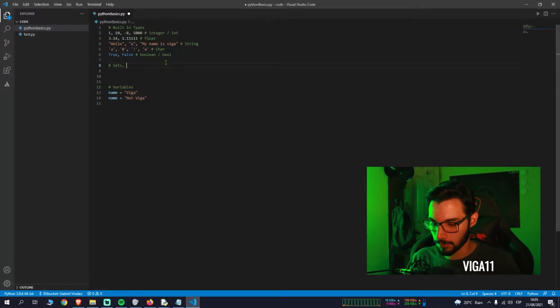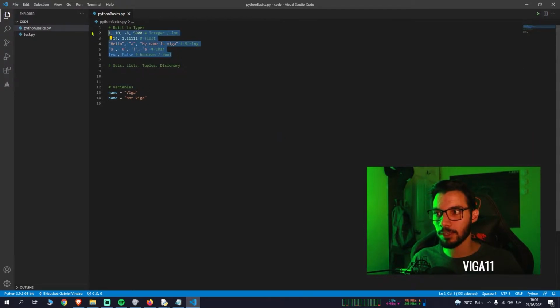Sets, lists, tuples, and dictionaries, which is not really a built-in type, but it's going to be a way to store your information. So you can use all of this to be stored in different data structures, and in this case Python has some really useful structures to use.